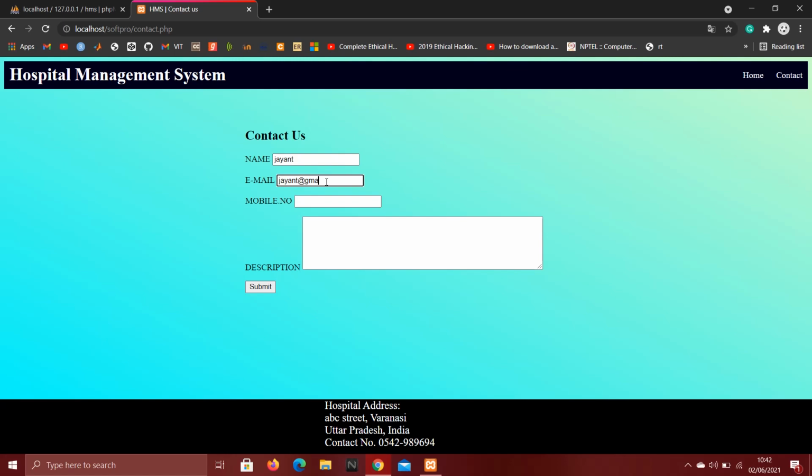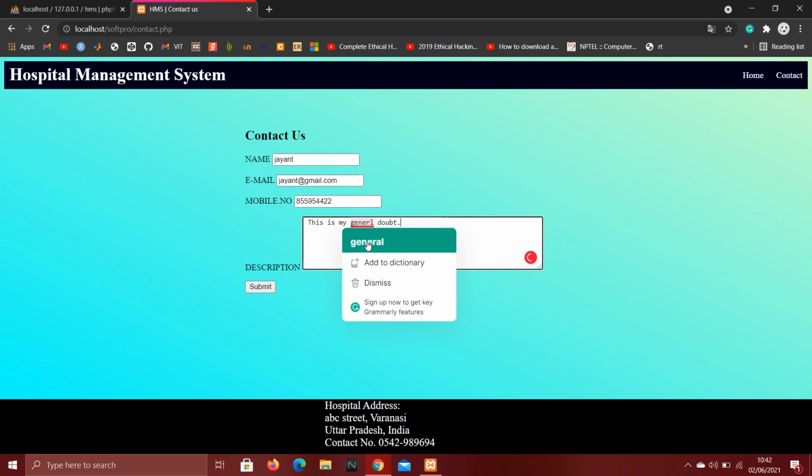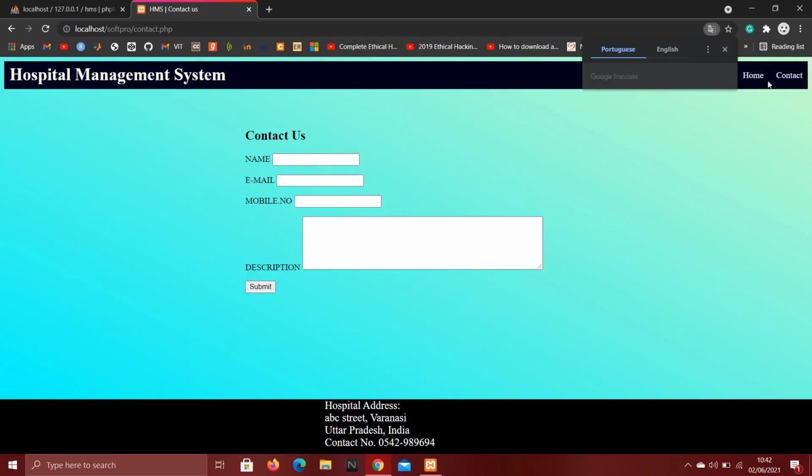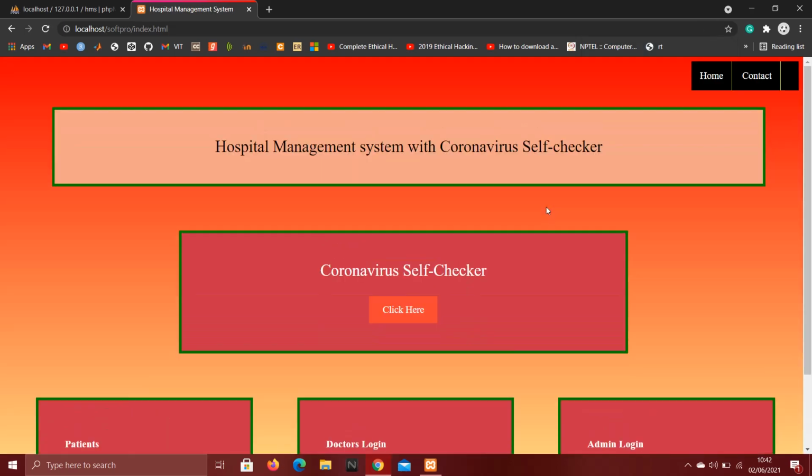Name, email, mobile number, and my general query. So here a pop-up came telling your information was successfully submitted. Okay, we will handle that later in the admin module.